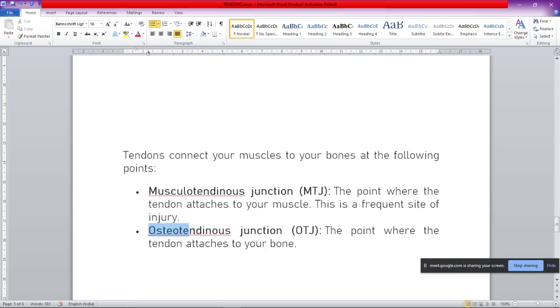Next is the osteotendinous junction. It is with the bone, on the contrary. The point where the tendon attaches to the bone is the OTJ. So these are the two junctions: one is with the muscle, one is with the bone, on both sides.